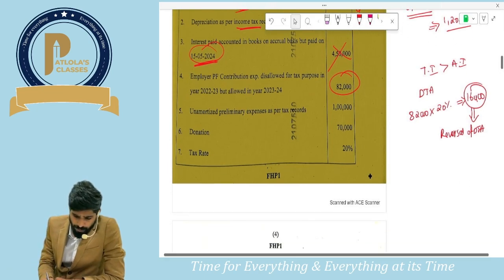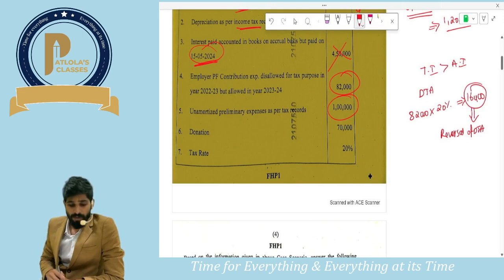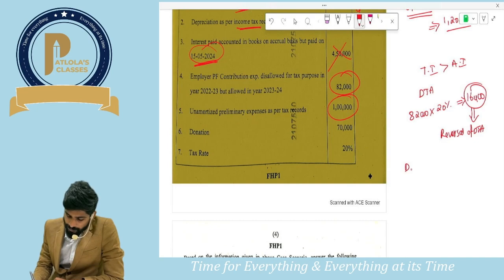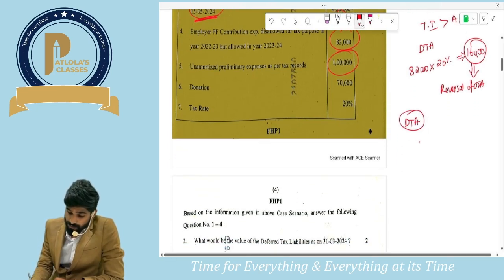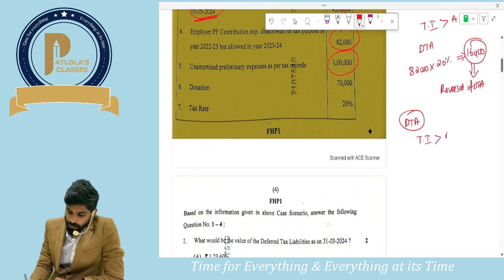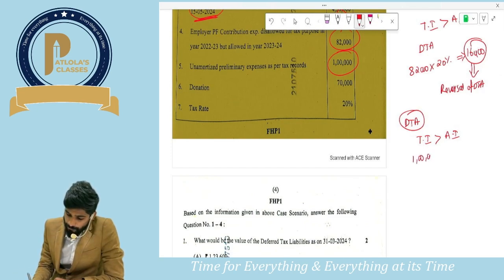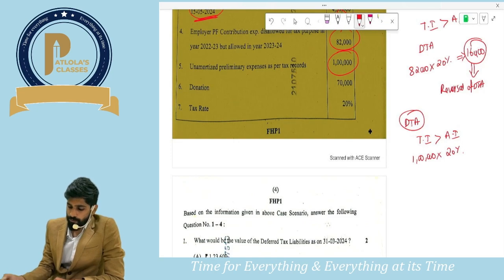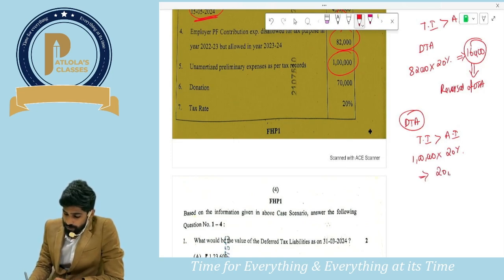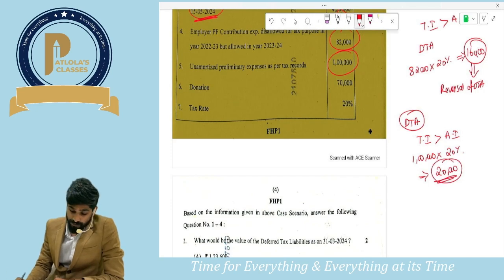And what about the next point? In the next point, unamortized preliminary expenses as per tax which are not allowed. Since tax is not allowing that 1 lakh, in this case of 1 lakh, DTA gets created. Why did DTA get created? Because in this case taxable income will be more than accounting income. So how much DTA gets created in this year? 1 lakh into 20%, so 20,000. So guys, there are three things.